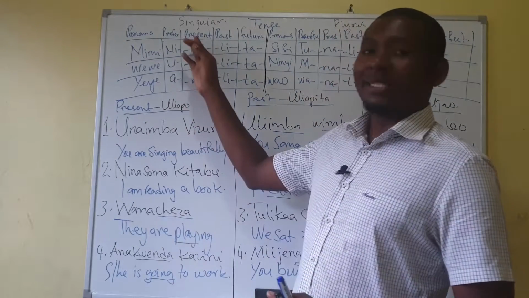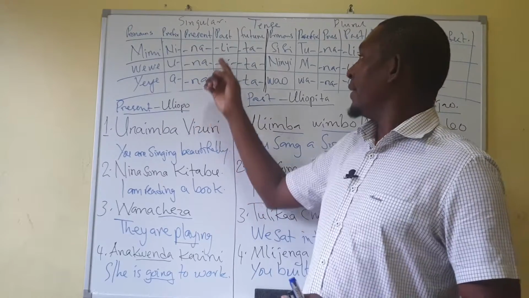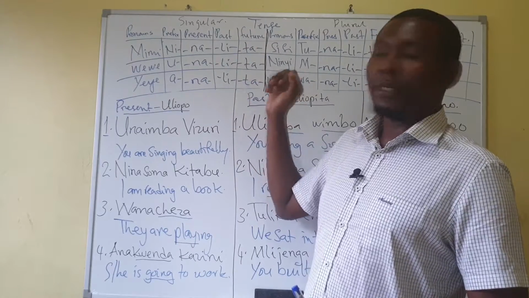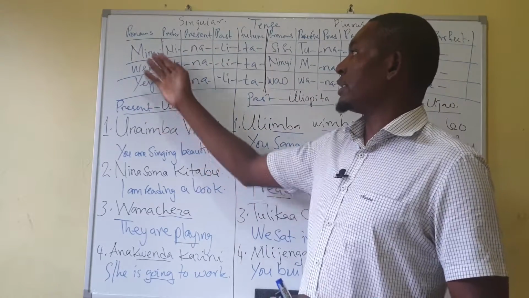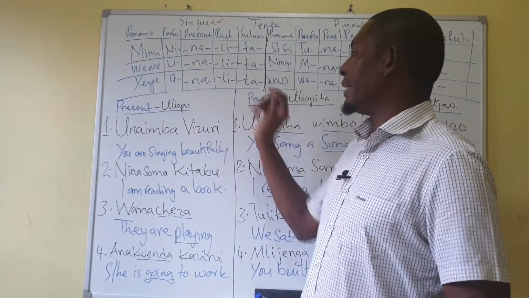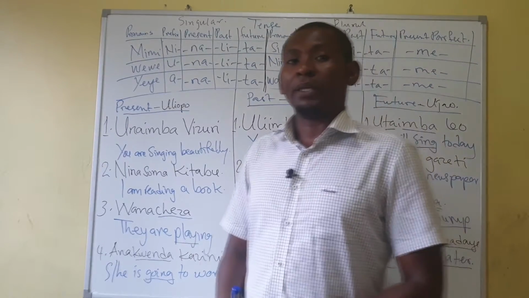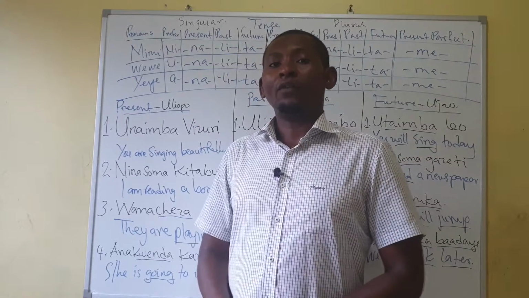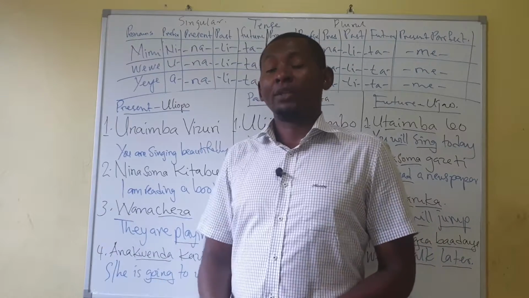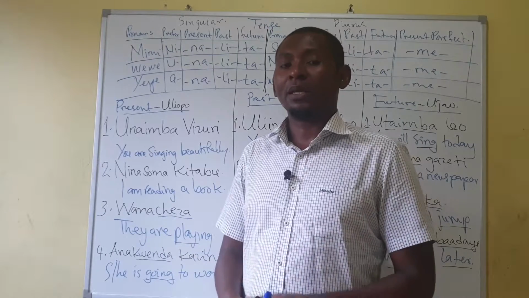Okay, so in present, you only have to know this word, na. In the past, it's li. And in the future, it's ta. So in all these personal pronouns, you only have to deal with na for the present, li for the past, and ta for the future. Of course, we're gonna see some examples here, and through our examples, you're gonna learn some new verbs and how to make sentences through those.